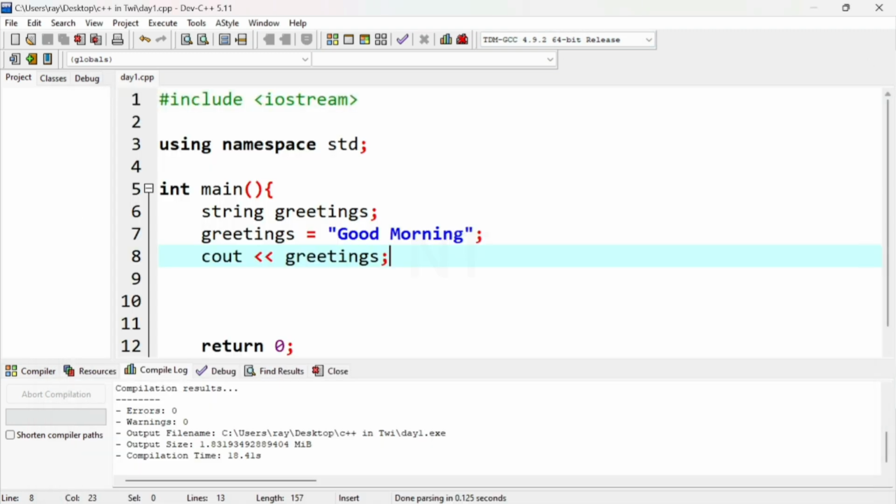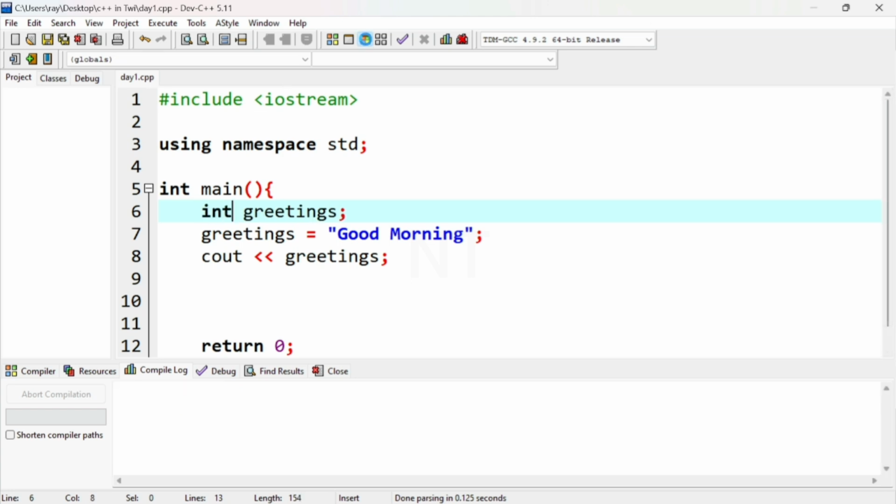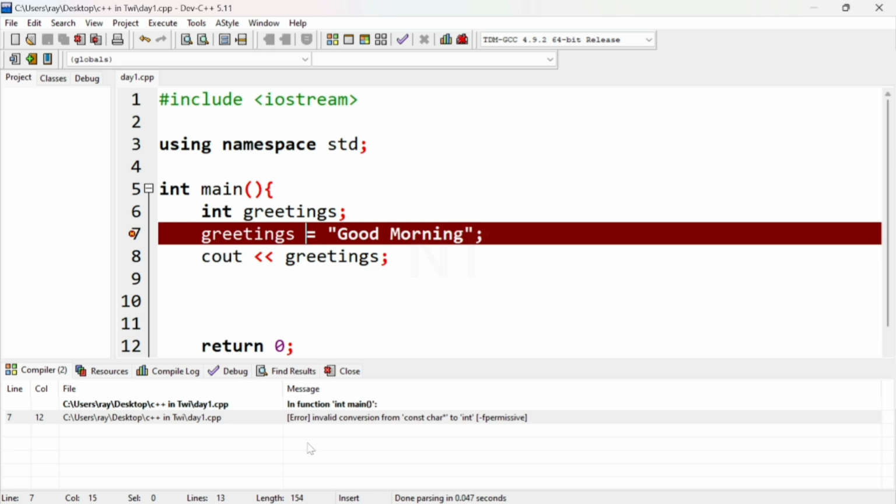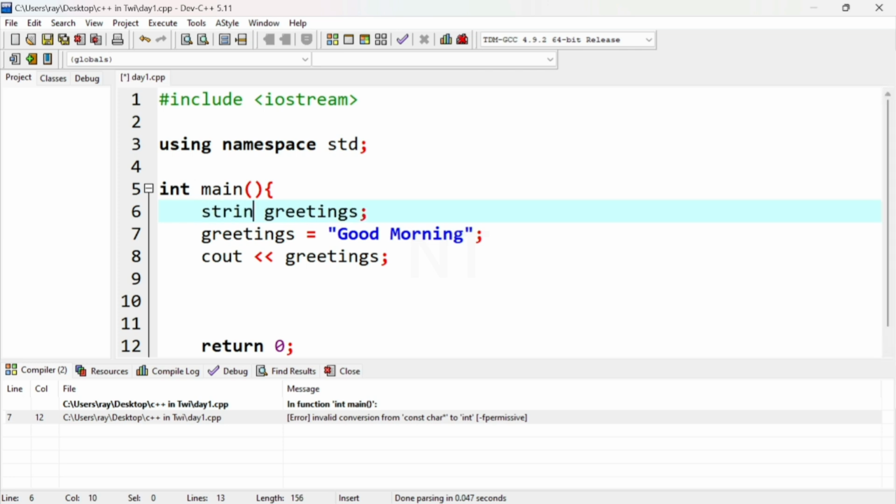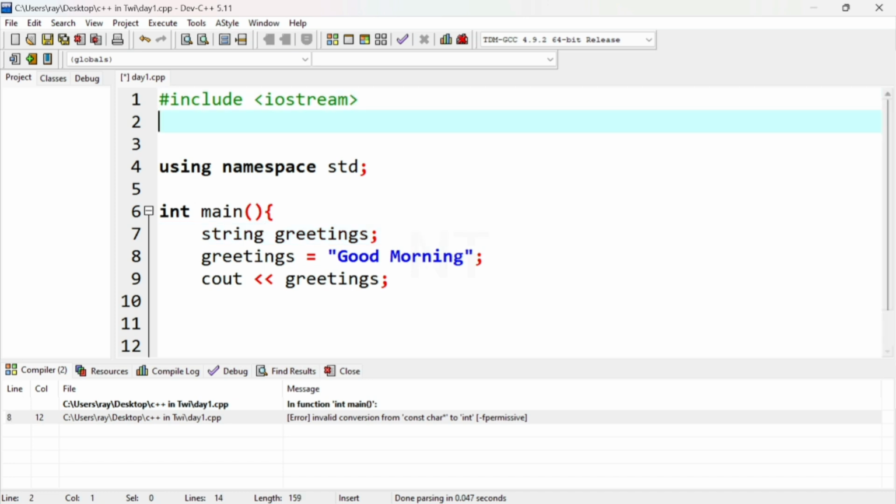If I change the data type string to maybe integer, we are getting an error. It's saying invalid conversion from constant char to integer. So integer doesn't store characters, integer stores numbers. So when you declare a variable to store a group of characters, you use string. Normally in C++ we use string with something from the standard library.